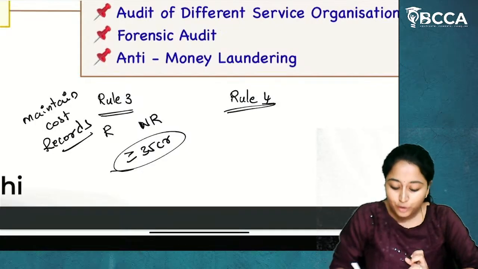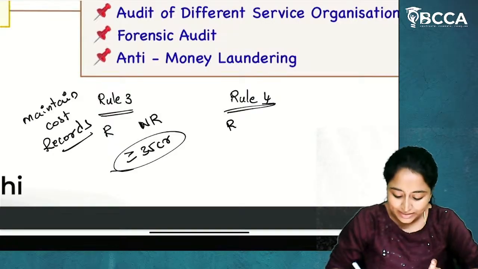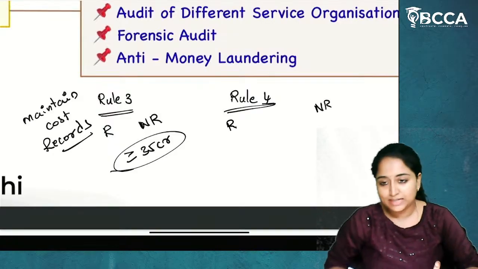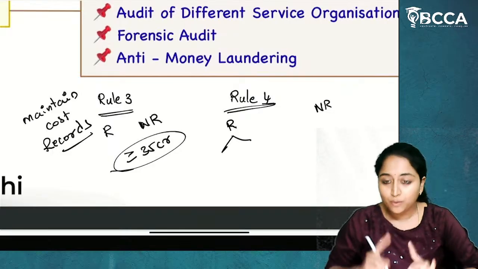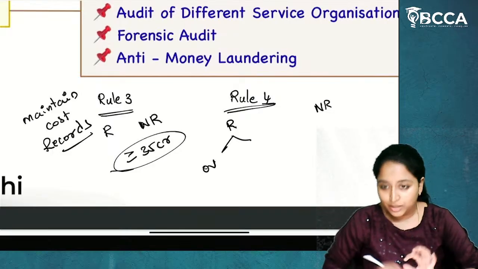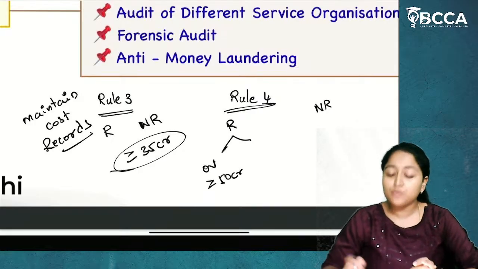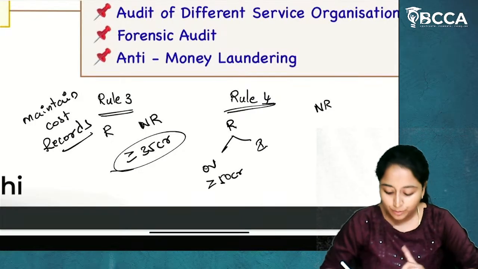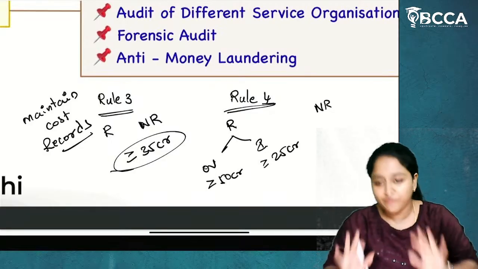Now, if we come to rule 4, we have a bifurcation for regulated sectors and non-regulated sectors. In the regulated sectors, we have two conditions. One is overall turnover should be more than or equal to 50 crores, and individual products turnover should be more than or equal to 25 crores, in the immediate preceding financial year.